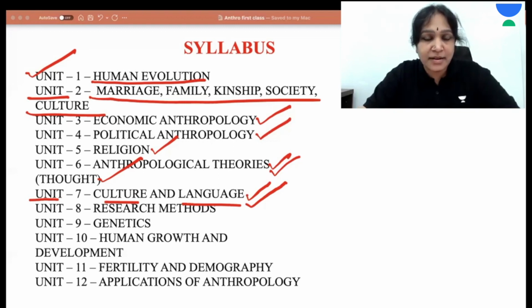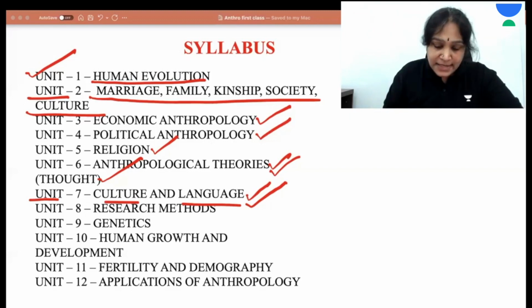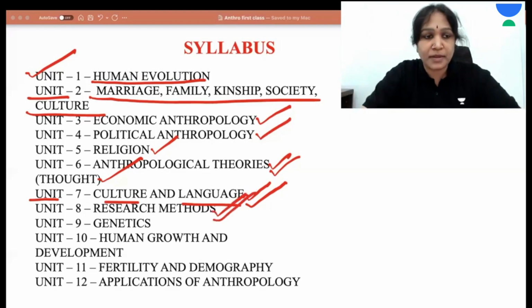Speech is one characteristic feature of human beings. So at what stage of evolution, like Australopithecus or Neanderthal or Homo erectus or Homo sapiens itself, did we start speaking, and why did we start speaking? These are the aspects that we study here. And Unit 8 studies research methods.